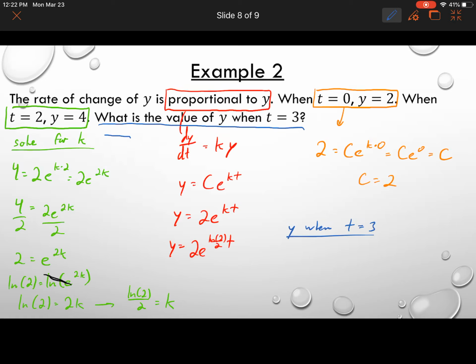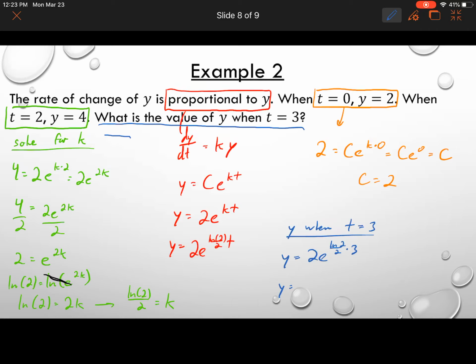So we just use our equation. So y is equal to 2e to the power of natural log of 2 over 2, t is now 3. So what does that equal? At this point, we would just plug this expression into a calculator. So let me do that really quickly. So we have 2 times e to the power of natural log of 2 divided by 2 and then times 3.